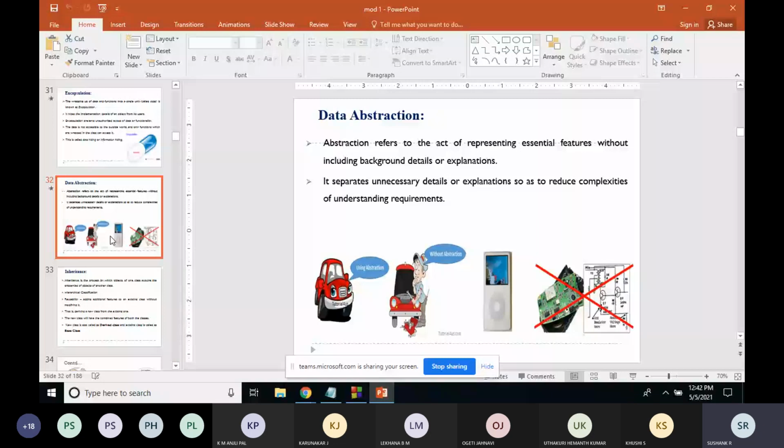For data abstraction also, we will do the same thing. You know that the variables or members of a class which are declared as public can be accessed from anywhere outside the program, but members which are declared as private can be accessed only from within the class. They cannot be accessed from outside the class. So we can implement abstraction using these two features.